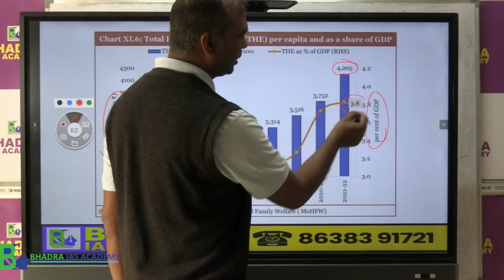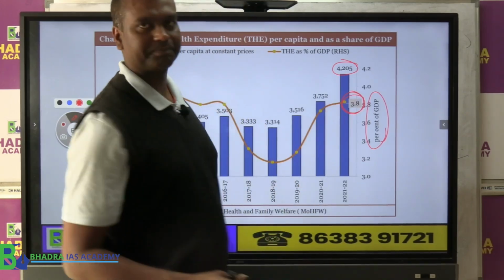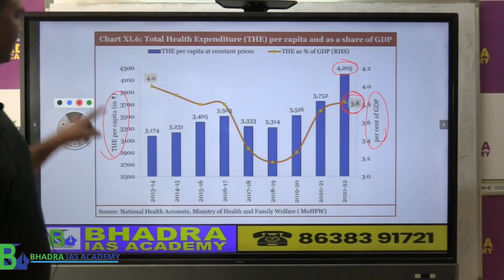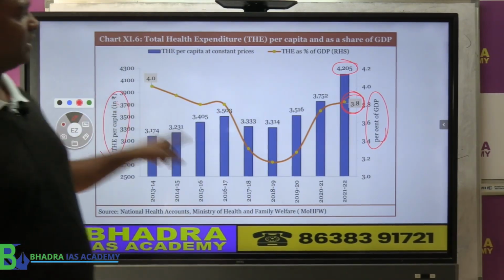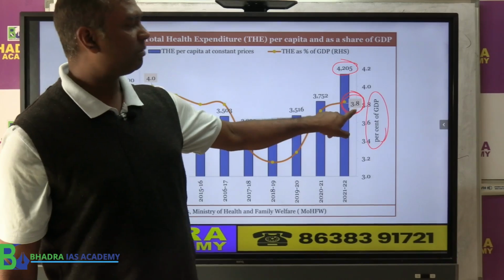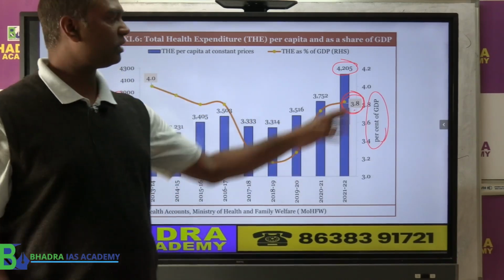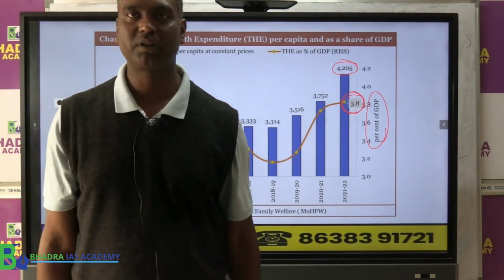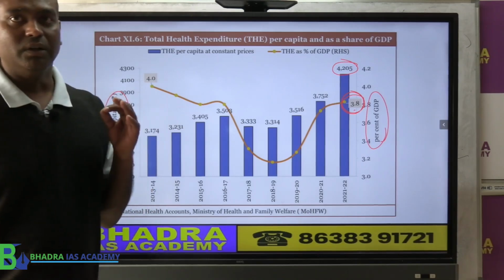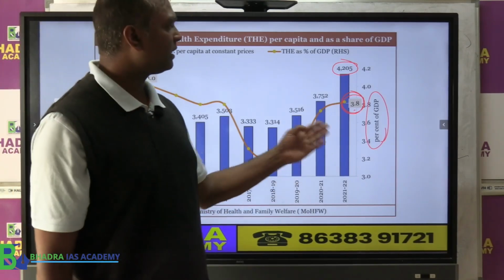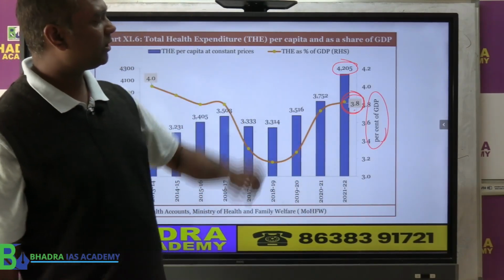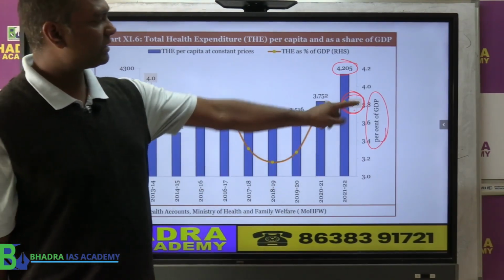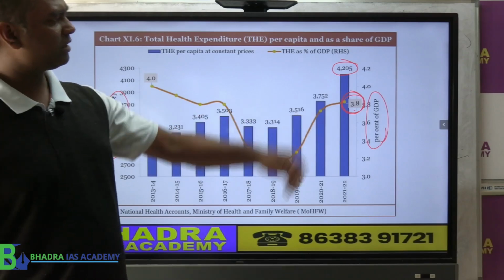That is 3.8% of GDP. So this side they have given per capita expenditure, this side they have given the percentage of GDP. There is a left and right hand side, two different things in the same diagram. Clear now? So the government is trying to say they are spending quite a bit of money per capita, and as a percentage of GDP also they are spending enough.